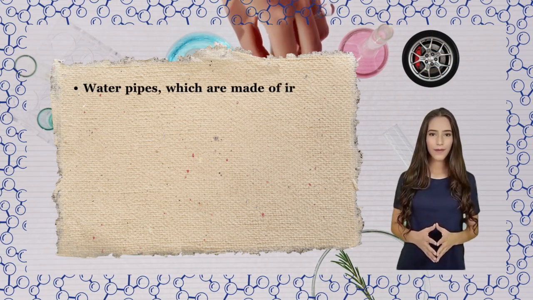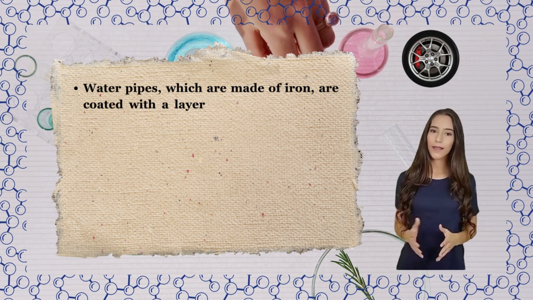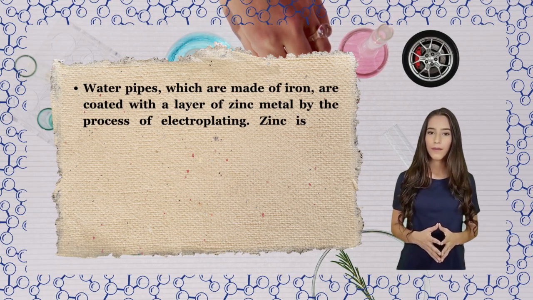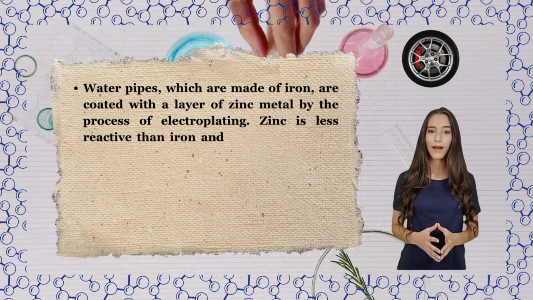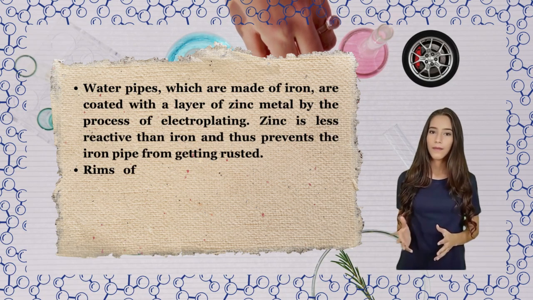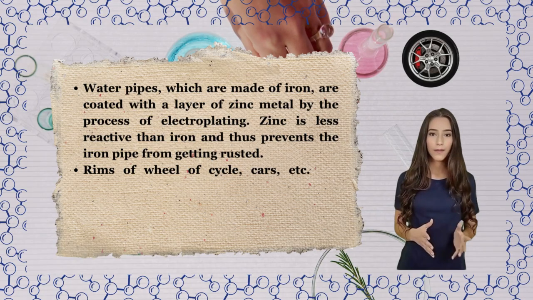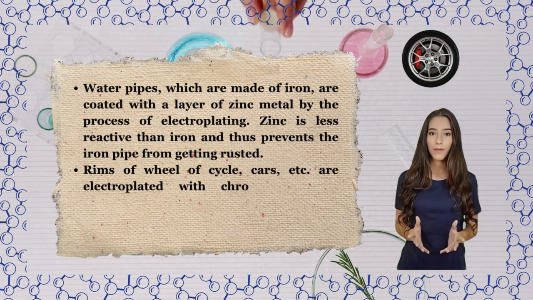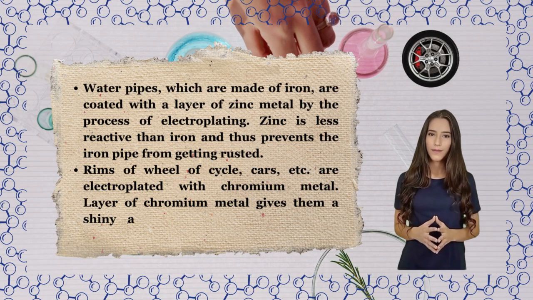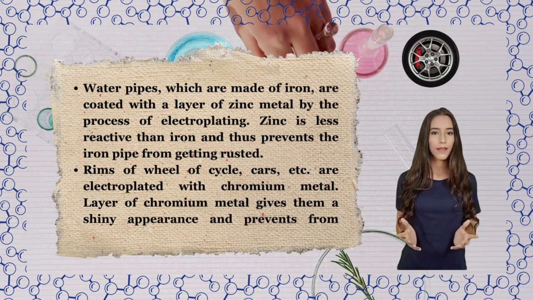Water pipes, which are made of iron, are coated with a layer of zinc metal by the process of electroplating. Zinc is less reactive than iron and thus prevents the iron pipe from getting rusted. Rims of wheels of cycles, cars, etc. are electroplated with chromium metal. A layer of chromium metal gives them a shiny appearance and prevents them from rusting.